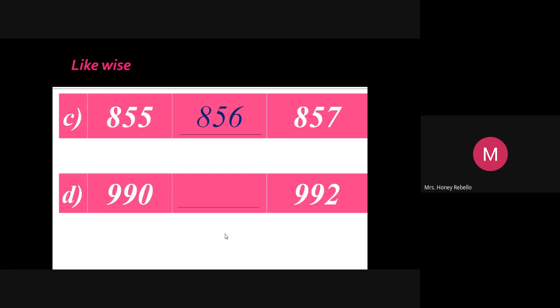After 990, you can just say the number in your mind after 90. Or you can take the ones place number, that is 0, and write the next number. Or take 92, write the number before that, or take 2 alone and see the number before 2. Two ways. 990, next number 991.